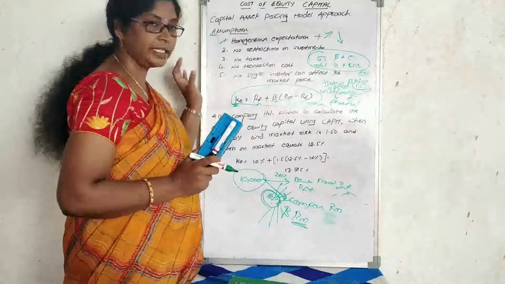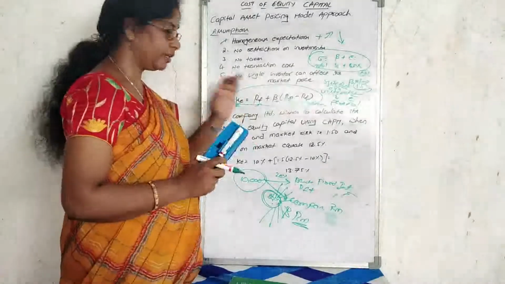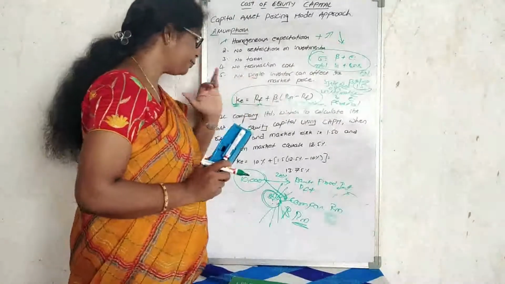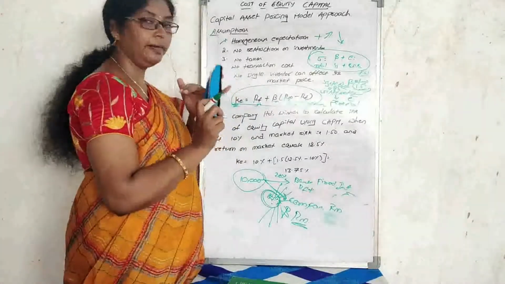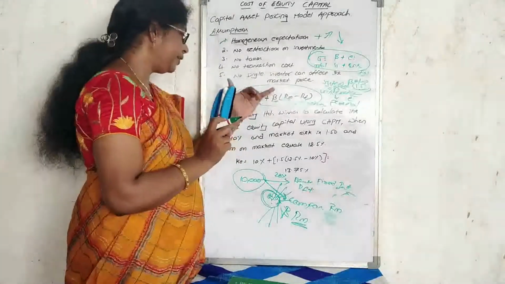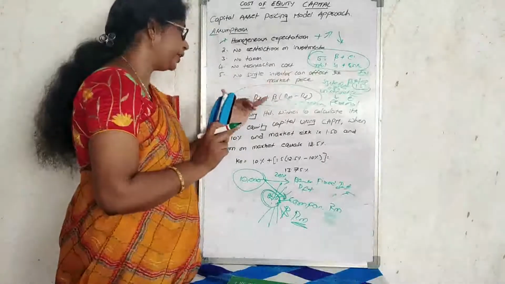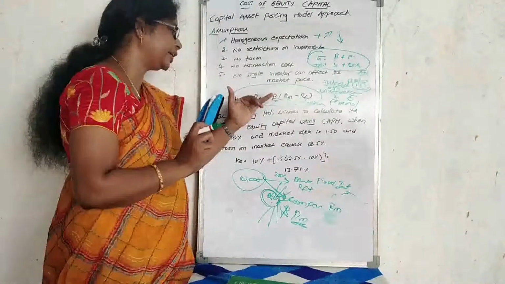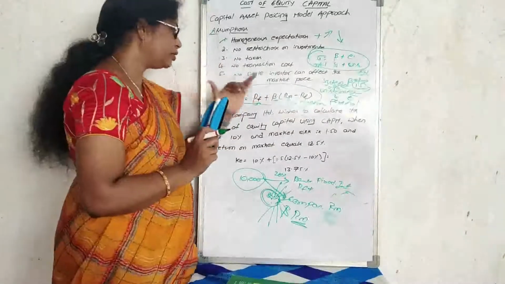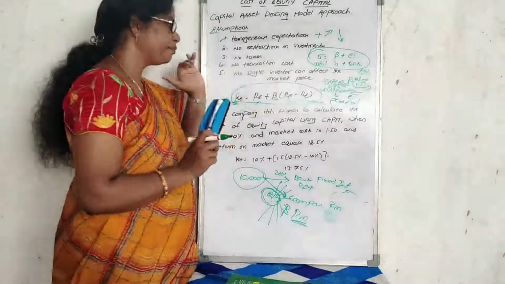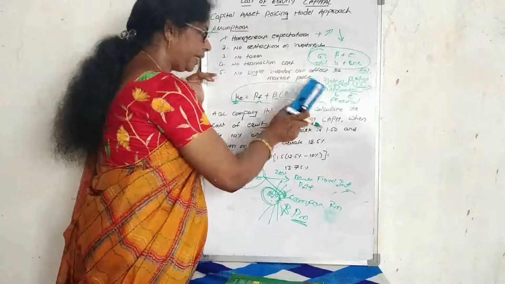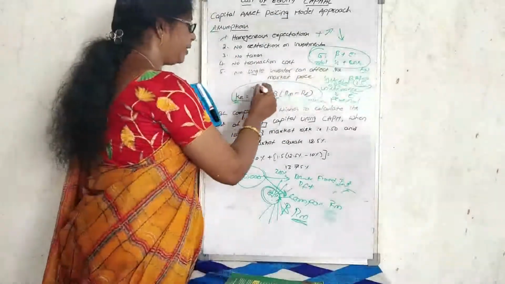Cost of equity equals risk-free rate of interest plus beta into (RM minus RF). For the risk-free rate of interest, there is no need to consider any beta value. For the return on market, we calculate with the beta. So this is the formula.